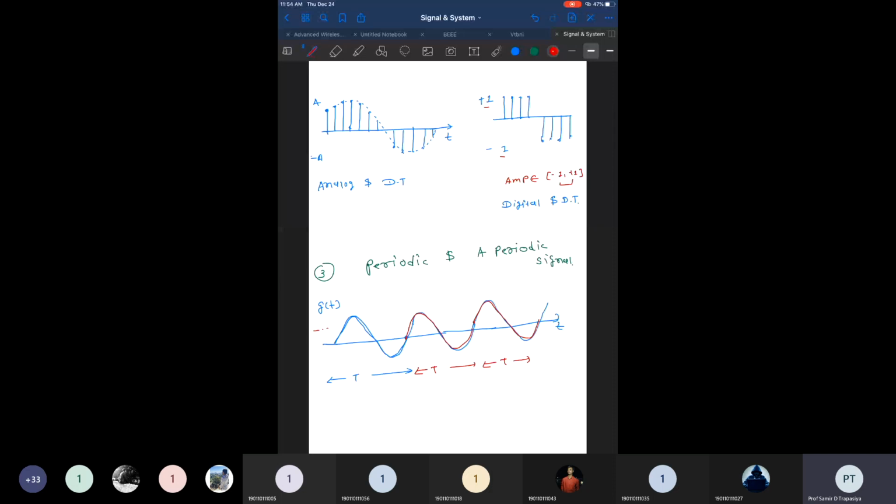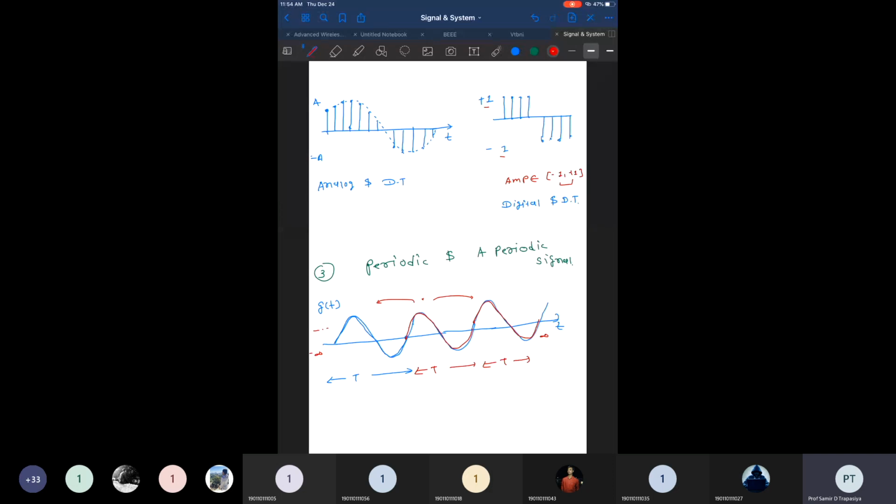Because every cycle, if you pick up any one cycle, if I pick up this cycle, the earlier cycle is similar to this, right? And the next cycle is also similar to this, right? So if you pick up any cycle, the signal of that cycle is exactly identical to another cycle also. Such a signal is known as a periodic signal.